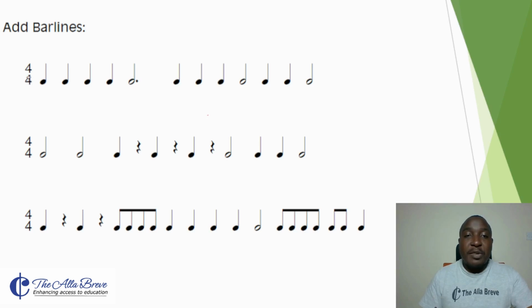How do you know? The bottom number tells us about the note that receives the beat. So this 4 here indicates we need a crotchet. So we need 4 crotchets, and then this one here tells us how many beats.